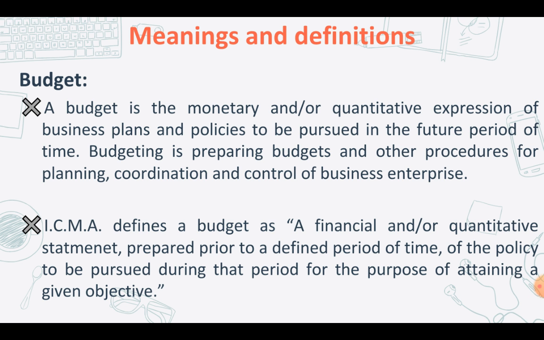And the main function of budget is to attain a specific objective. Now, in the words of Howard and Crown, a budget is basically a predetermined statement of management policy during a given period, which provides a standard for comparison with the results actually achieved. Therefore, based upon these definitions and the meaning, we can say that a budget is a numerical statement which expresses plans, policies, as well as the goals of the enterprise for a definite period of time.